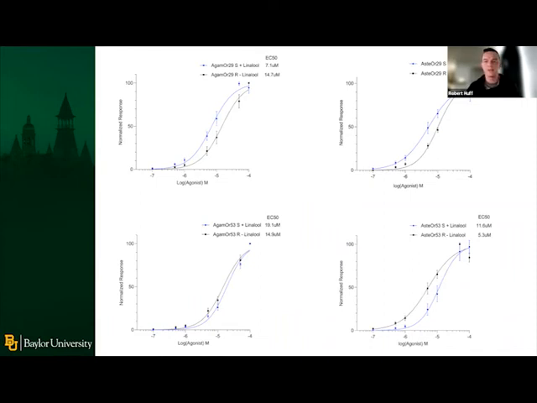So to summarize this information for you, basically what this data is indicating to us is that the OR29 genes are likely going to be responsible for detecting S+ linalool in the environment, and the OR53 genes are more likely going to be detecting R- linalool in the environment. So that is some data that we're actually just about ready to submit to a journal in the coming weeks. So pretty excited about that.